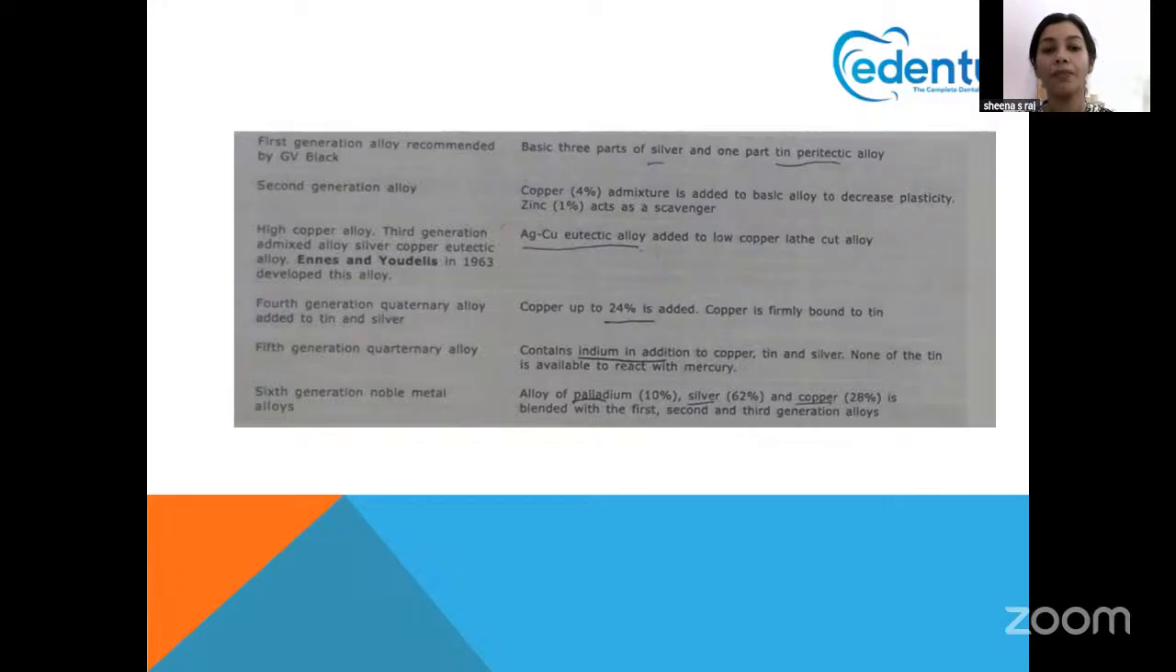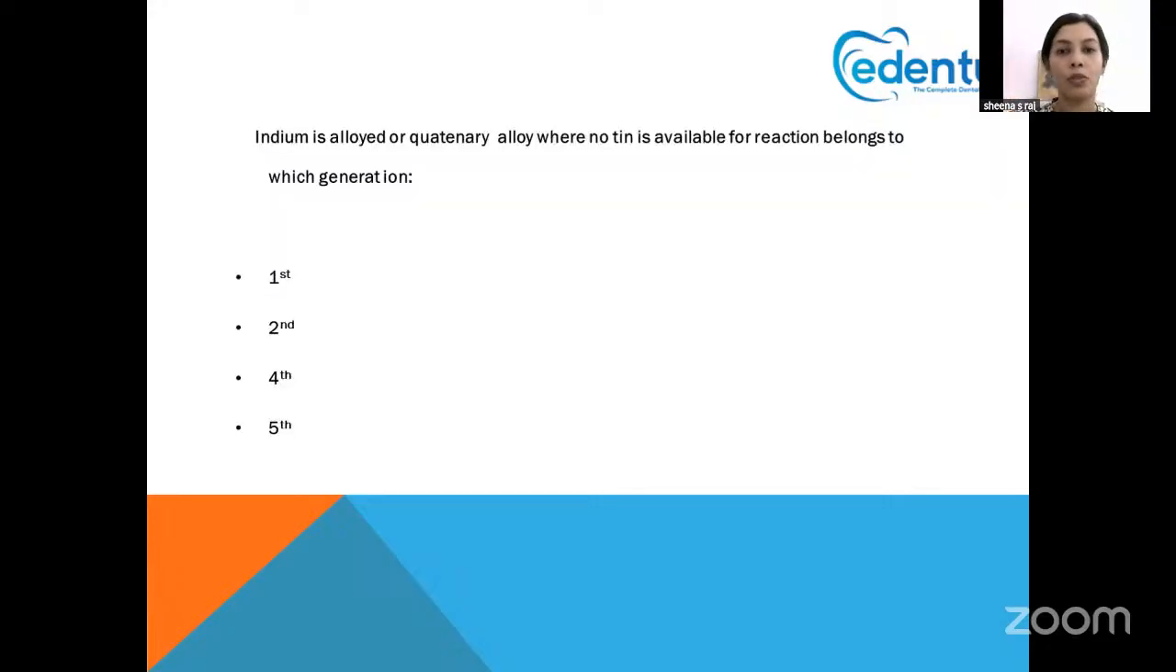Sixth generation, where noble metal alloys like palladium were added to the earlier first, second, and third generation. So hope you understood this. First is the classical example of 1:3 ratio. Second generation is where we have applied very low copper. High copper comes in the third. Fourth has about 24 percent of copper. Fifth comes the indium. So the question is, indium is alloyed, so it is the fifth generation that comes into play.